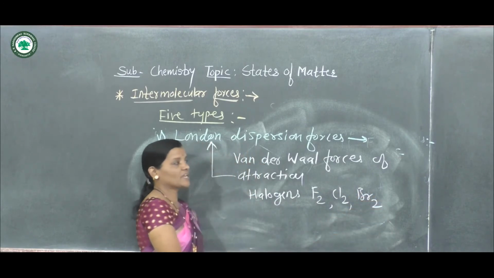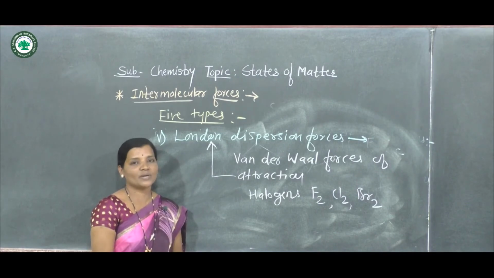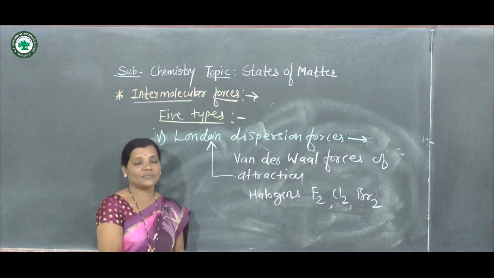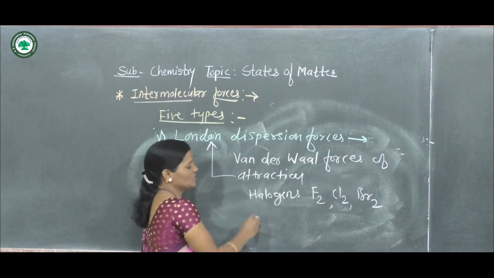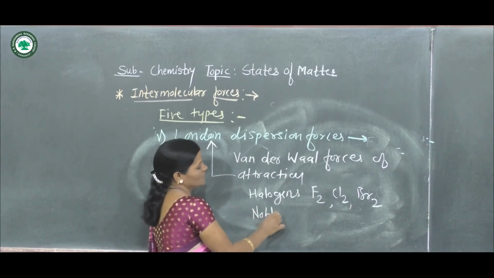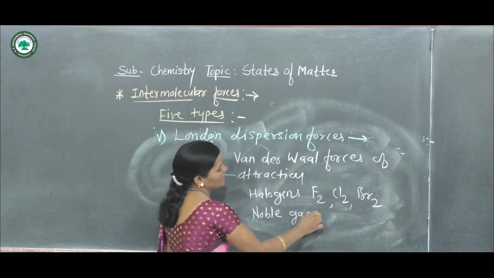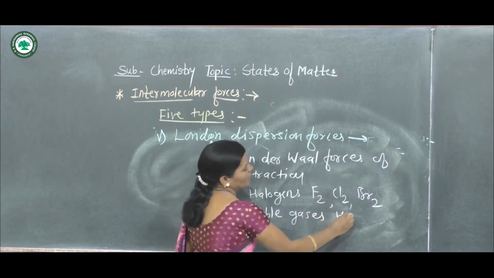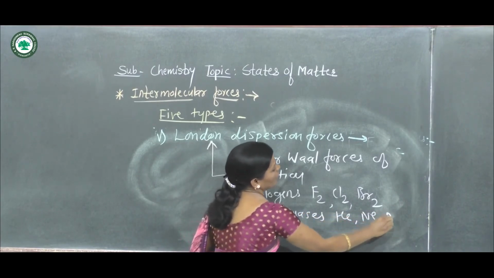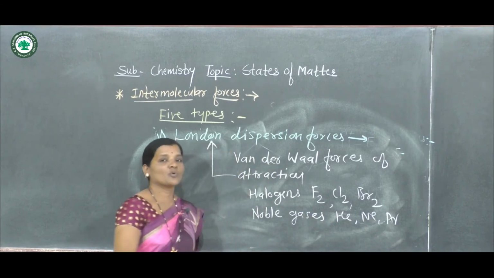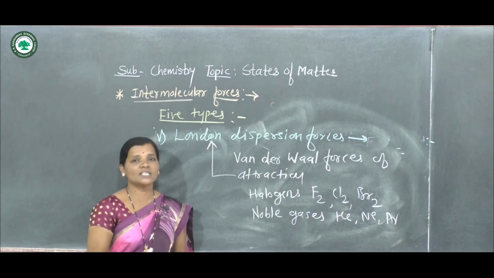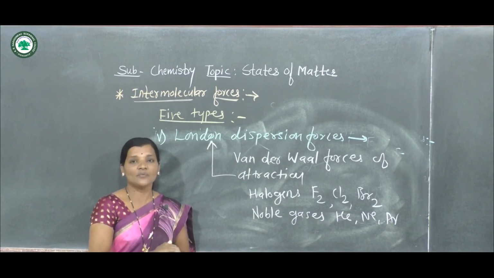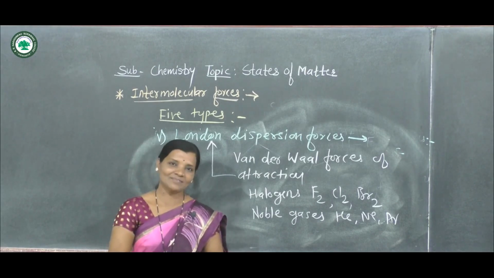London dispersion forces of attraction exist between halogen molecules, and such interactions are also observed in noble gases, for example helium, neon, argon, etc. Noble gases show London dispersion forces, which are weaker forces of attraction. So we'll stop here. Thank you.